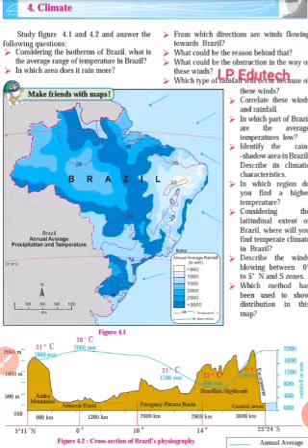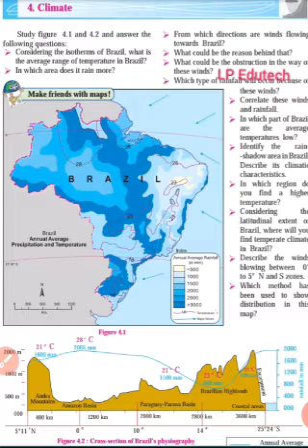Now today we are going to start with the fourth lesson of the geography subject of standard 10. It is entitled climate. This is the comparative study of the countries Brazil and India, the climate of both countries. So let us have a look at the chapter.